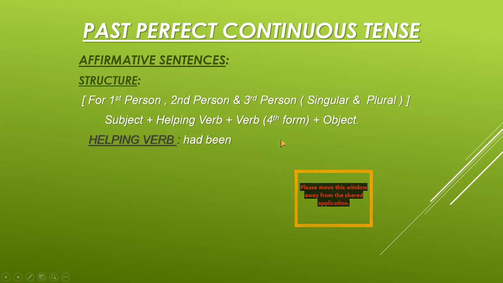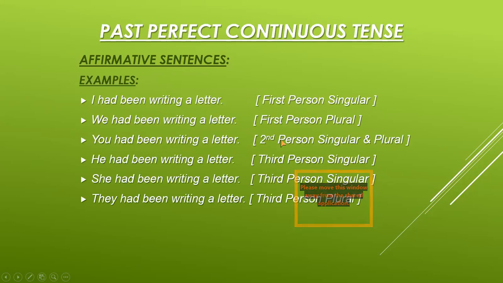Now I am showing you the examples for affirmative sentences. I had been writing a letter, full stop. We had been writing a letter, full stop. You had been writing a letter, full stop. He had been writing a letter, full stop. She had been writing a letter, full stop. They had been writing a letter, full stop.